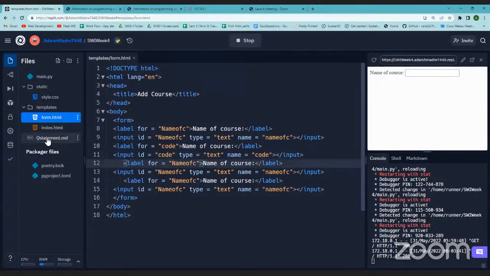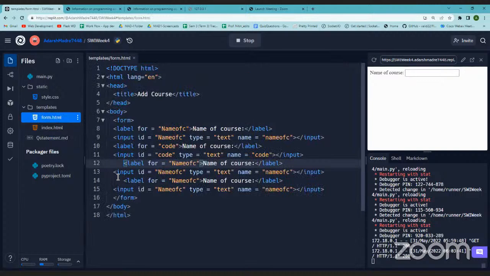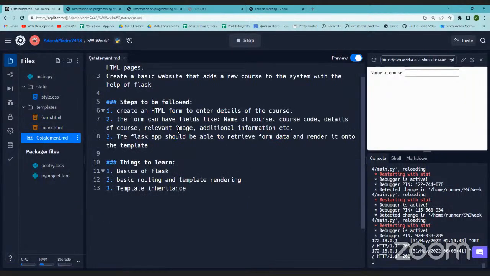Then there are other things like relevant image and additional information. Okay. Back to the form. And there is, I guess, the details of the course, right? Yeah, details of course. Now with details of course, you can imagine that details will not come in this small block of text, right? It has to have something that is larger enough so that you can put in all the details, right?